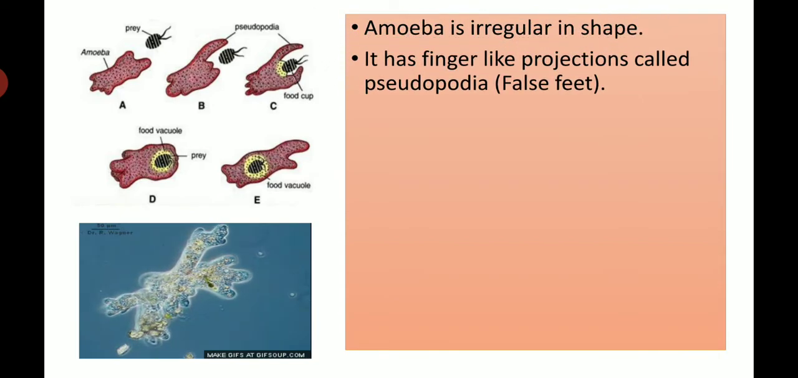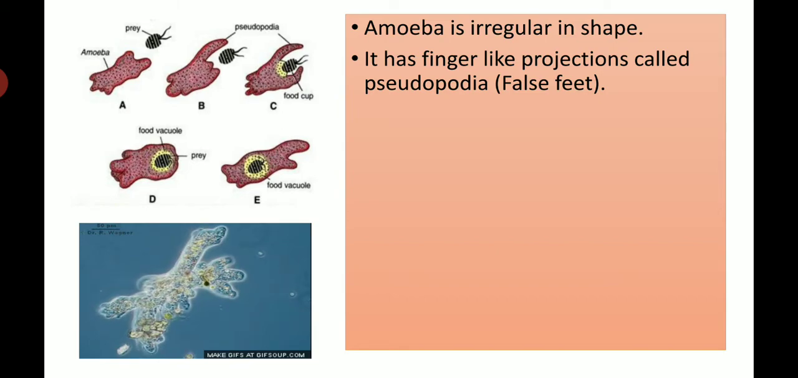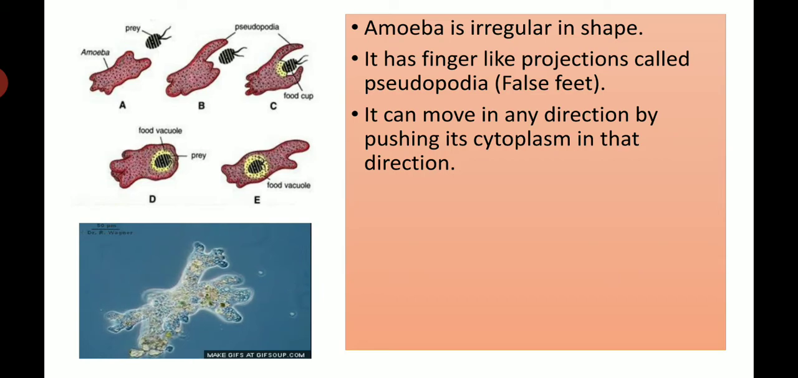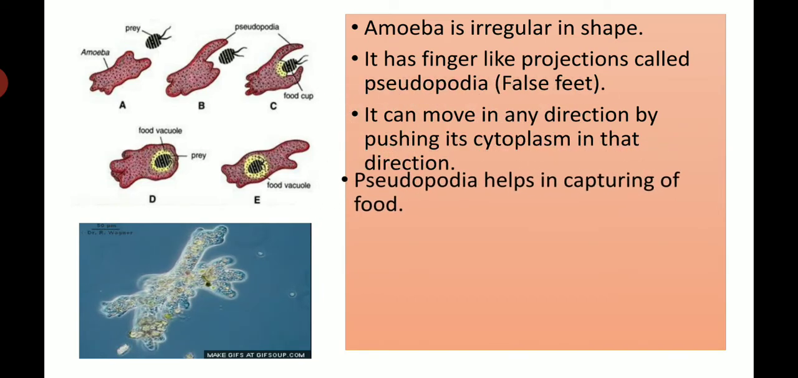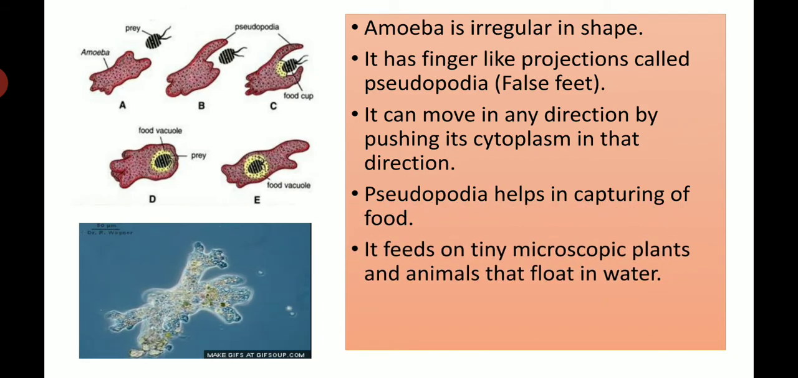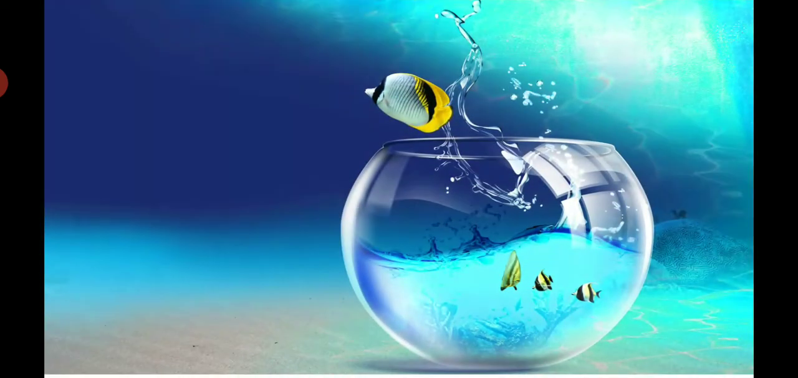So amoeba is irregular in shape. It doesn't have any fixed shape and size. It has finger-like projections called pseudopodia, or false feet. It can move in any direction by pushing its cytoplasm in that direction. The pseudopodia help in capturing food, and it feeds on tiny microscopic plants and animals that float in water. This is all for today, children.